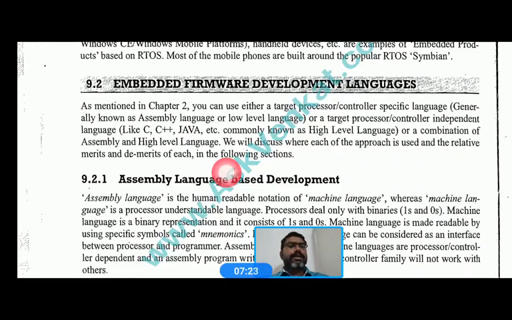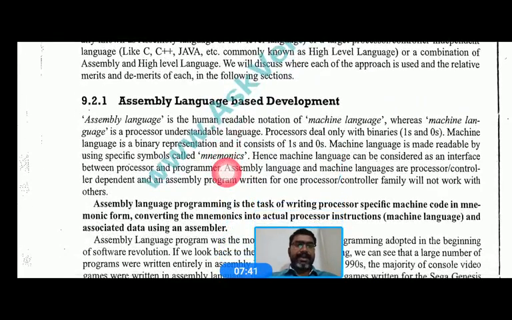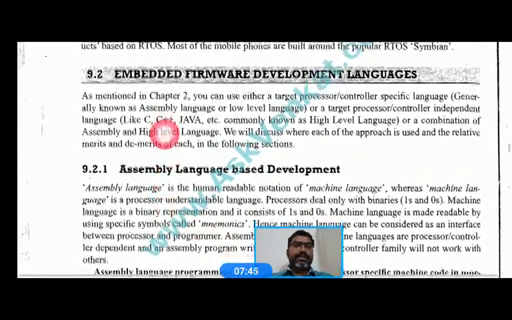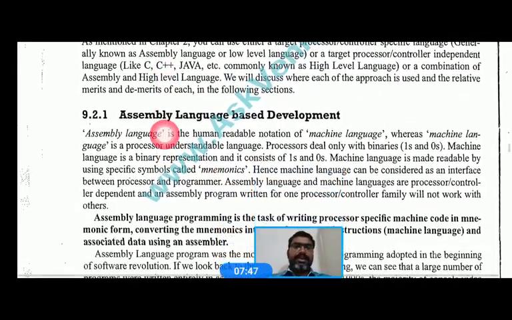One is the machine level language, then we have assembly level language, and then we have a high level language, and some utilize a combination of assembly level language and a high level language. So first we'll discuss the assembly level language based development. This is firmware design based on the languages.